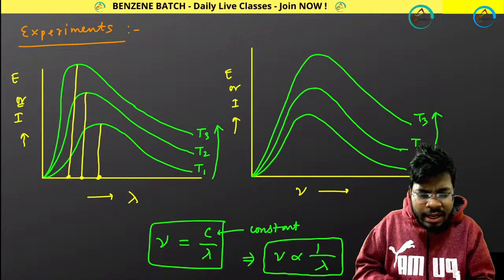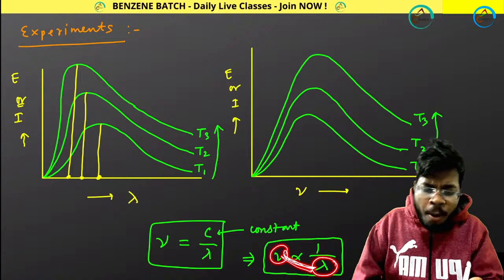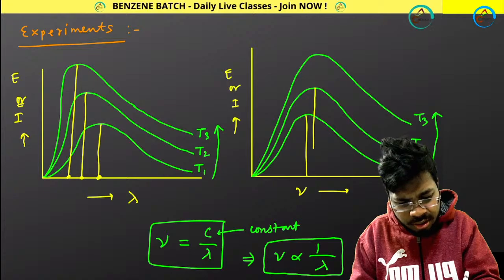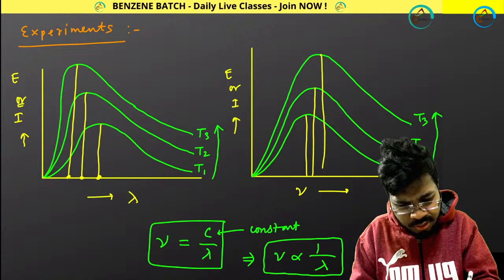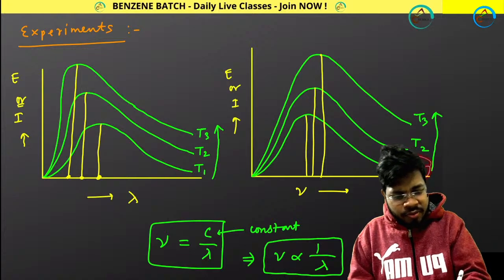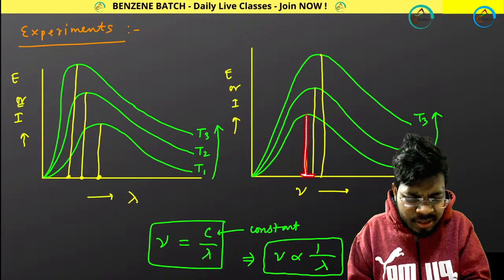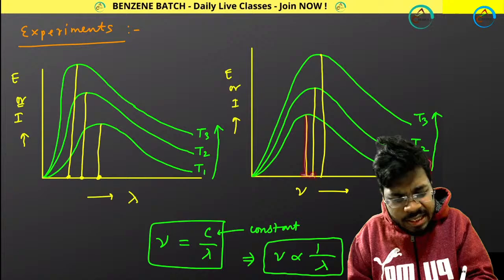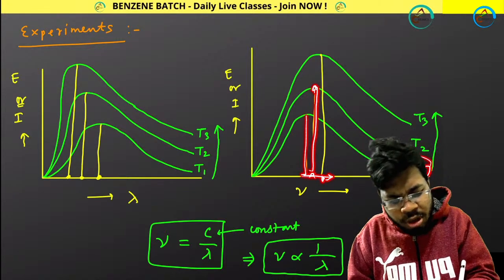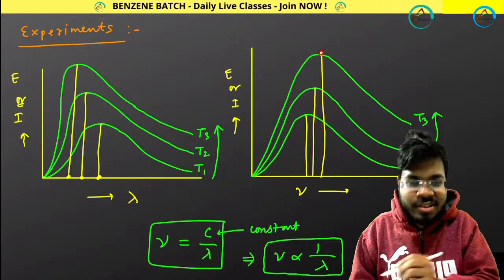But as you know, wavelength and frequency are inversely proportional. So the opposite thing will be seen in the case of frequency. This one and this one. So what is happening? At lower temperature, the frequency was this. At this frequency you got maximum intensity. As you increase your temperature, at higher frequency you are getting more intensity, and at still higher temperature, at an even higher frequency, you are getting your maximum intensity, I mean maximum height.